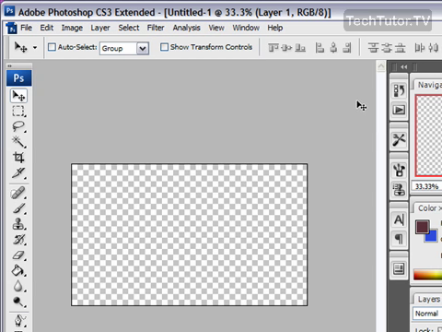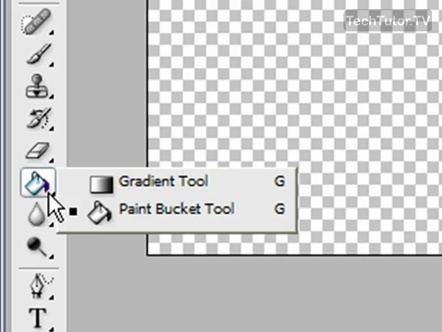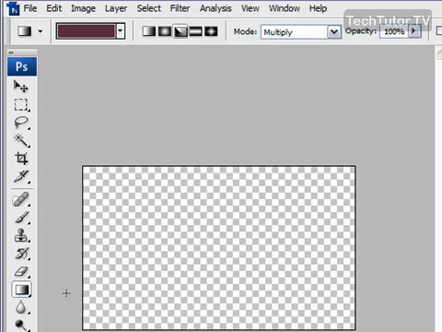So what you want to do first is select the gradient tool. It's over here on your toolbar. If you don't see it, you may need to hold down. It shares space with the paint bucket tool, so just hold down your mouse and click gradient tool.